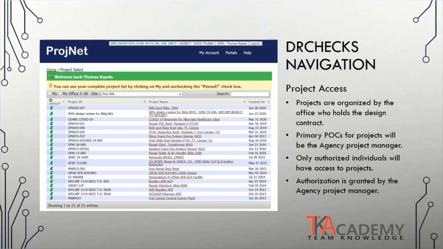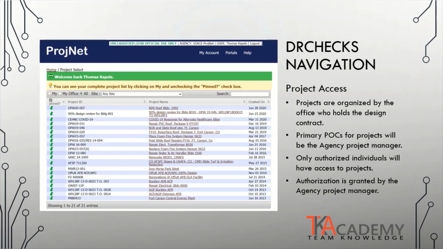The navigation in Dr. Checks is much different than the bidder inquiry because you are signed in as a registered user. The first screen that you are brought to is the list of all the projects that you have been assigned access to. Projects are organized by the office or entity that holds the design contract. The primary point of contact for projects is the project manager for that assigned agency. Only authorized individuals will have access to projects, so although your office or entity may hold the design contract, unless you have been given access to it, you will not be able to see it within this screen.